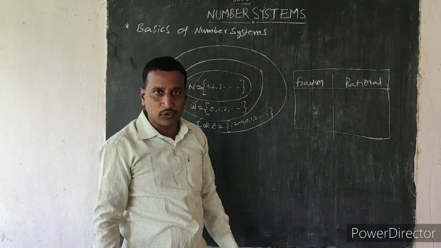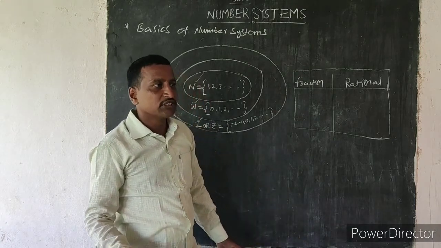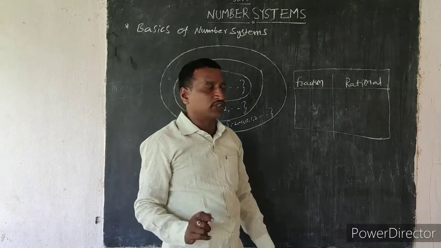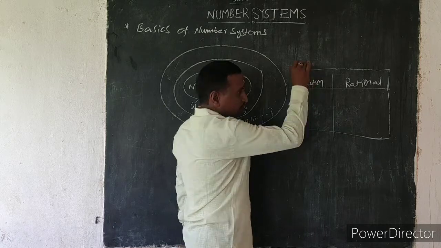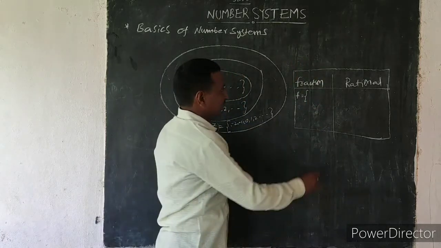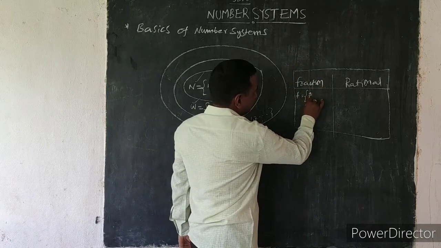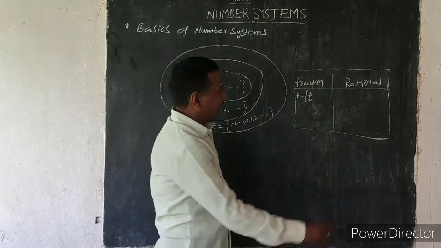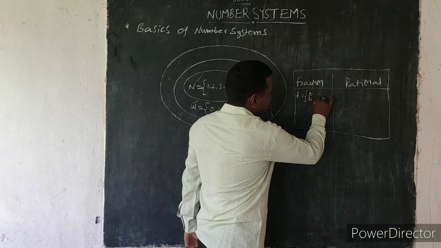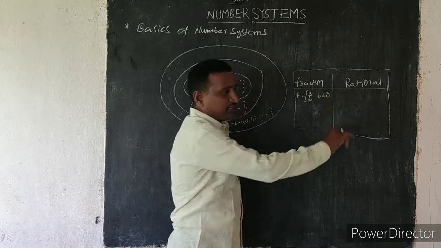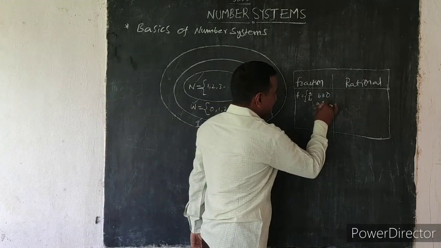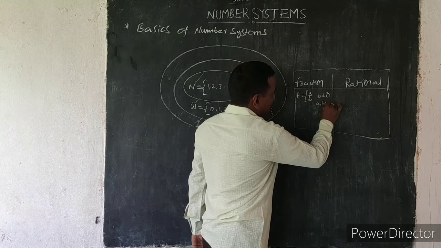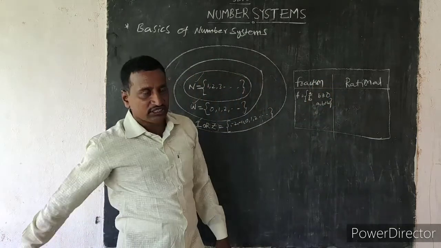A fraction means a part of a whole. It is in the form of numerator and denominator, A by B, where B is not equal to 0. The denominator must not be equal to 0, and A, B belong to the whole numbers.